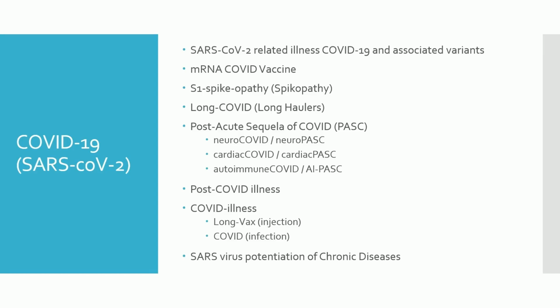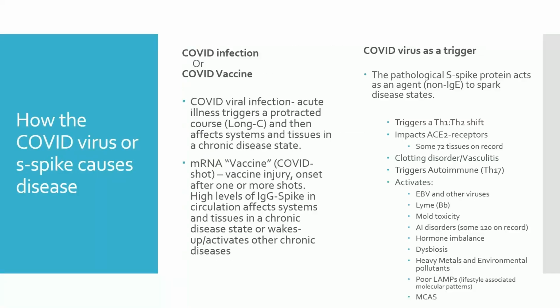We have neuro PASC, we have cardiac PASC, and we have autoimmune PASC as well. Also, post-COVID illnesses. So you have things like long vax or the vaccine injured, and then you have the COVID illnesses. The SARS virus potentiation of chronic illnesses is another aspect of the combination of chronic illnesses.